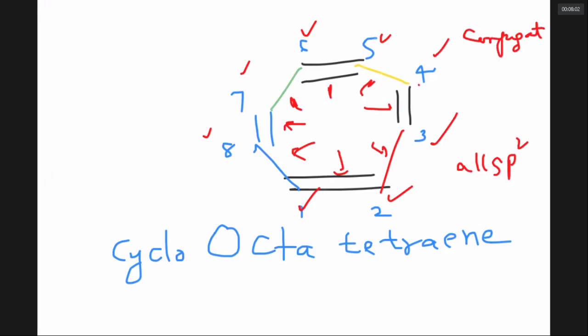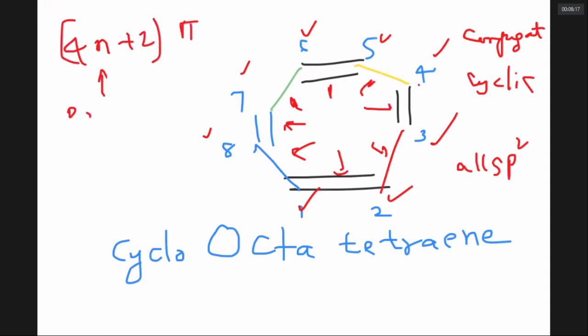It is a cyclic system. Is it aromatic? No, sir. Now to be aromatic, it should have 4n plus 2 pi electrons, where n value can be 0, 1, 2, 3, etc. Suppose here I put n value 0, it should have 2 pi electrons. But it has how many pi electrons? 8. So I can't put n as 0. Suppose I put n as 1.